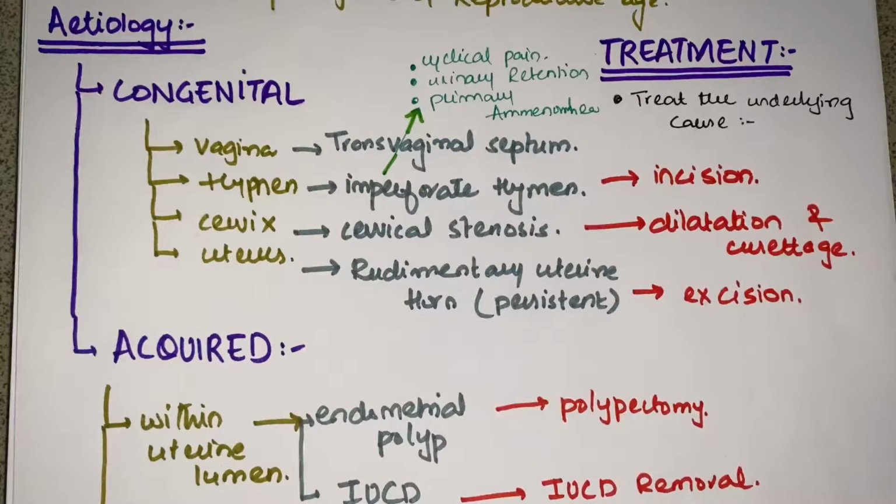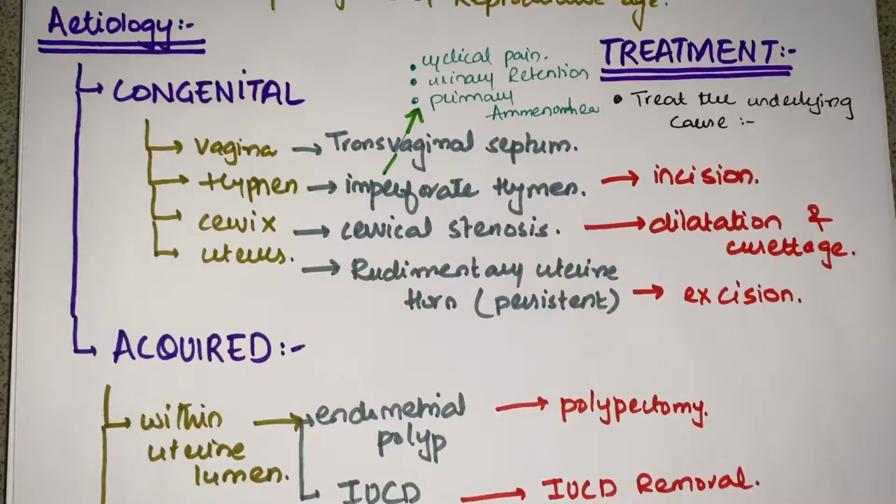Starting from the organs, we have a vagina down here. If we go inside, then we have a cervix. After it, we have a uterus, and around the vagina we have the hymen. So if there is a transverse vaginal septum, it can cause secondary dysmenorrhea, because of hindrance to the menses, so pain will occur.